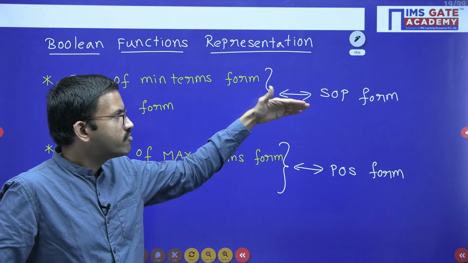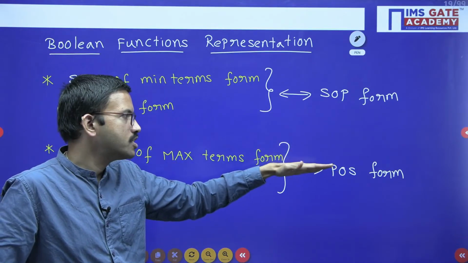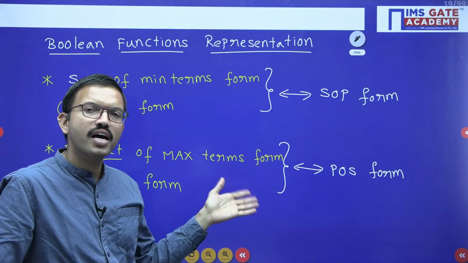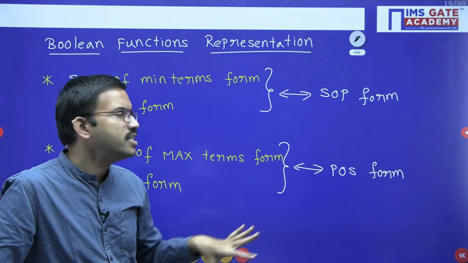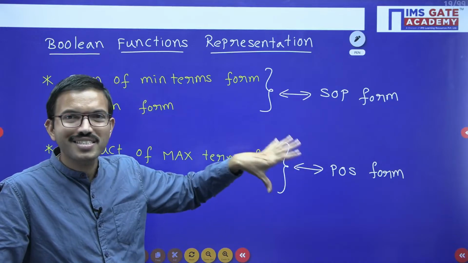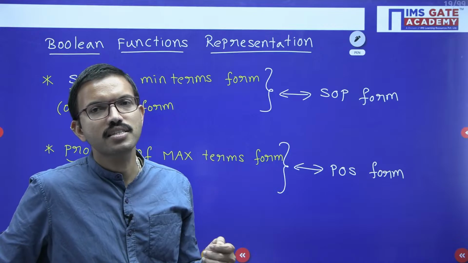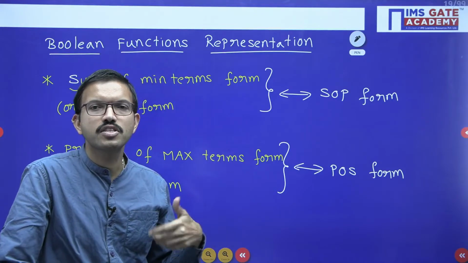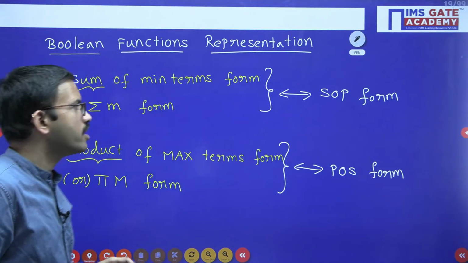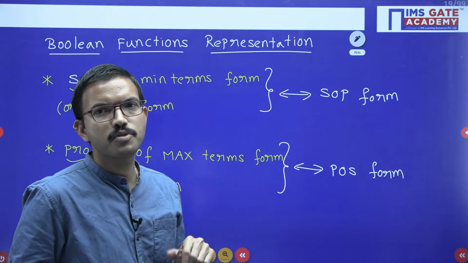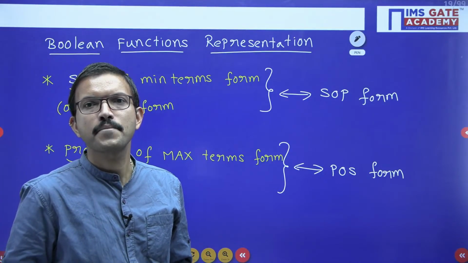So in one choice they can give SOP, in one choice POS, in one choice pi capital M, in another choice maybe some other representation. So whichever options are equivalent for the given function, all those options you can choose as equivalent, because this concept is having the scope of MSQ. Okay, for MSQ either one option or more than one option can be correct.